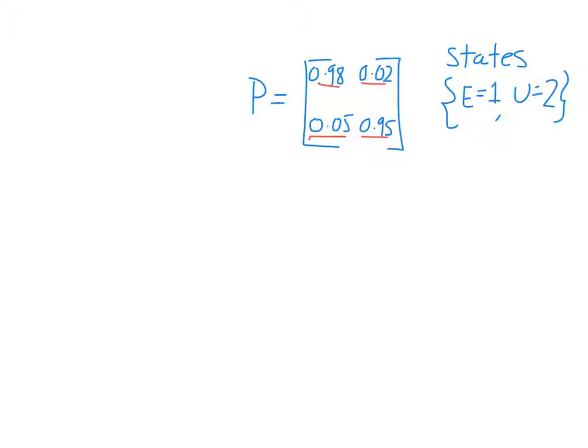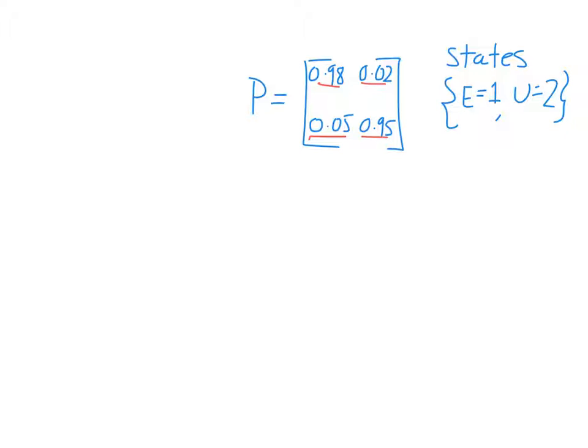But remember what I said, a stochastic matrix like this always has largest eigenvalue of 1. All other eigenvalues are less than 1 in absolute value. So all we need to do is find the eigenvector of this matrix corresponding to eigenvalue 1. Remember, what we really want is a row eigenvector.